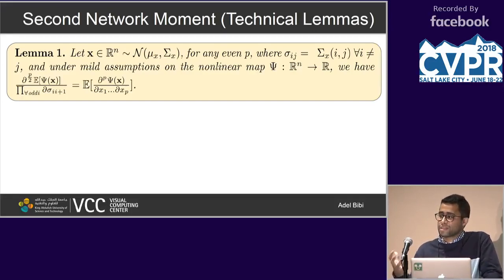It is because you can imagine psi of x. You can think about a ReLU. If you take the second derivative of it, you get Dirac delta functions, and the right-hand side becomes trivial to evaluate.